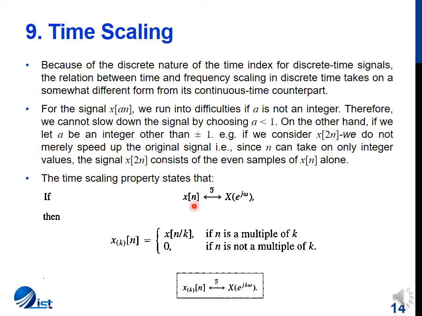So the property states that if x of n has a transform X of e^(j omega) and we form a new expanded signal such that x_(k) of n is x of n by k, if n is a multiple of k, then the transform of the signal is X of e^(j k omega). Now you can observe that the expansion factor k is being multiplied by the frequency term. So now the frequencies will be squeezed by the same factor k. So let's solve an example to see how this property works in the discrete time.